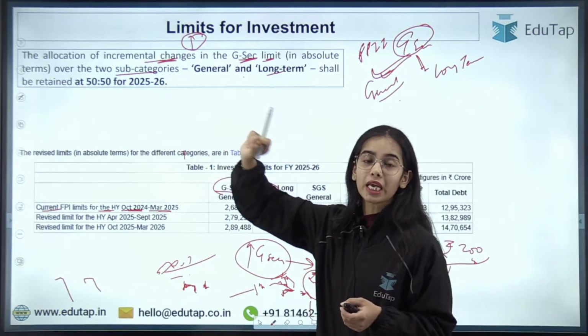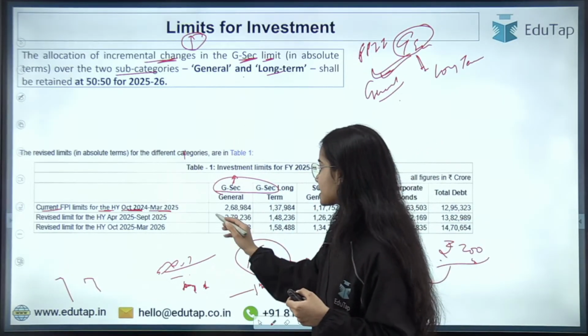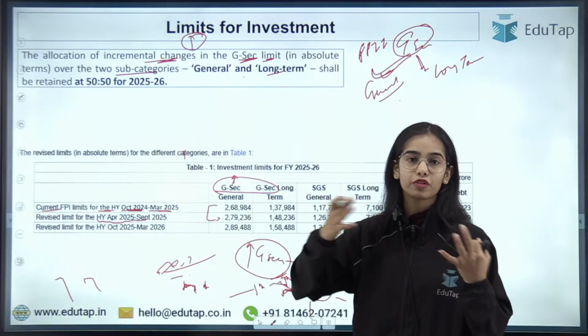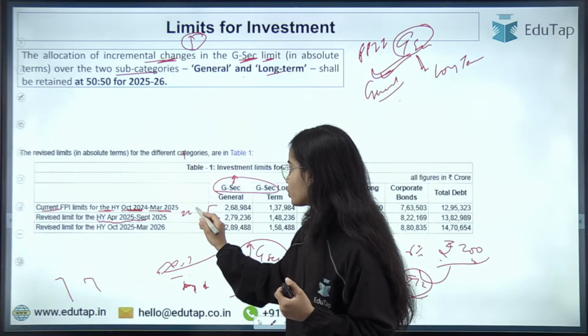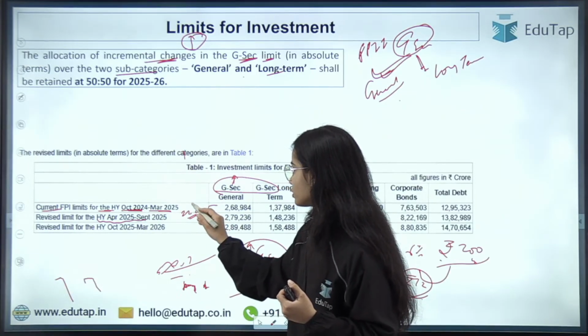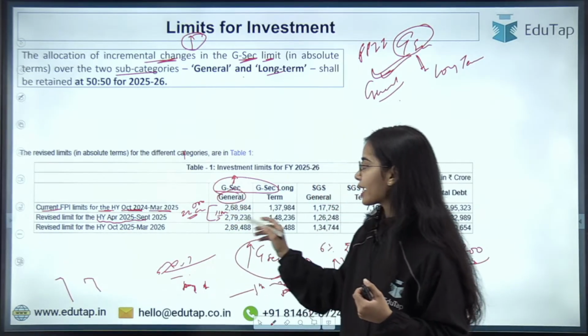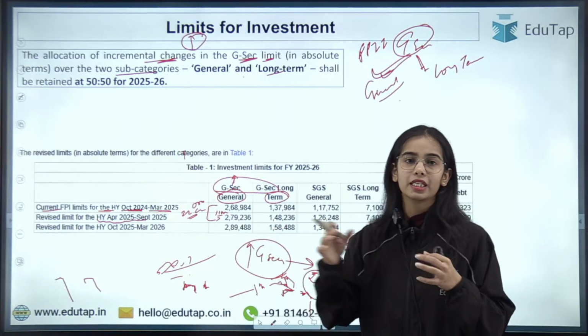Now this increment that has happened, let's say for the first half of 2025-26, for the first half of the financial year, the increment is by 22,000 crores. So 11,000 crores is the increase in the general category, and 11,000 crores is the increase in the long term category of the investment.